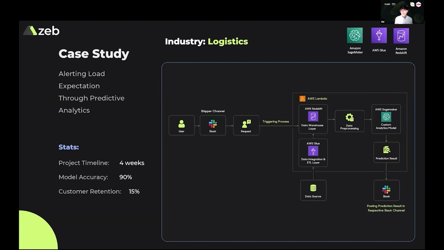The problem that they were really facing here is that on a year-on-year basis, they're facing close to 25% turnover, where the shippers that they had the previous year are no longer there the next. And while some of this turnover could be attributed just to the fact that that shipper is no longer in business or no longer viable,